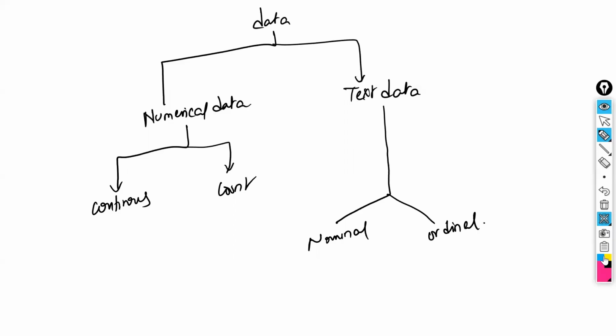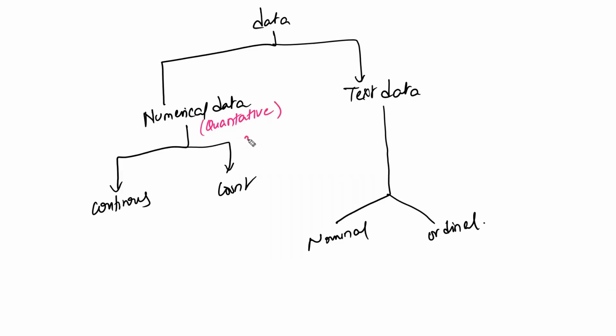This numerical data is also called quantitative data. Quantitative means nothing but quantity. It represents the quantity. Quantity means numbers, how much quantity you want, with respect to weight or with respect to a number. So quantity is represented with numbers.